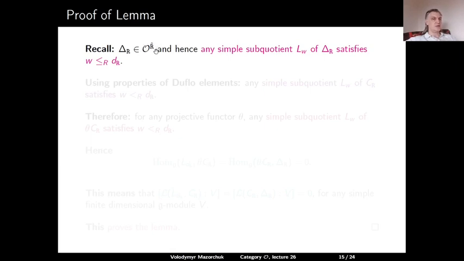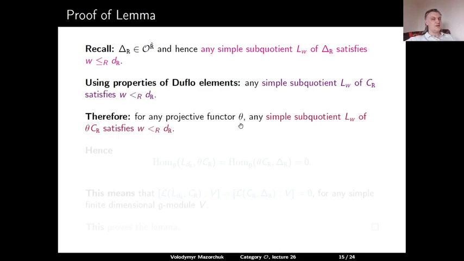So this is a Serre subcategory generated by all simples whose indices are right less than or equal to the right cell of R. And hence any simple subquotient L(w) of delta R has this property that w is right less than or equal to dR. Well, from the definition of the Duflo element, we also get that all other simple subquotients of delta R, apart from the socle, are actually given by simple modules whose indices are strictly smaller with respect to the right order than dR.